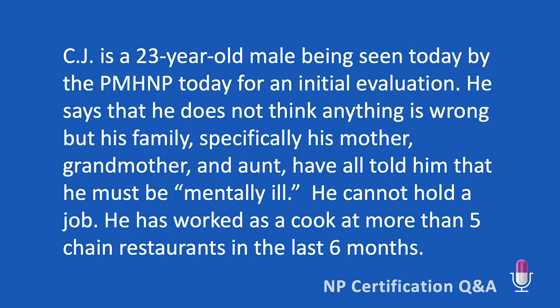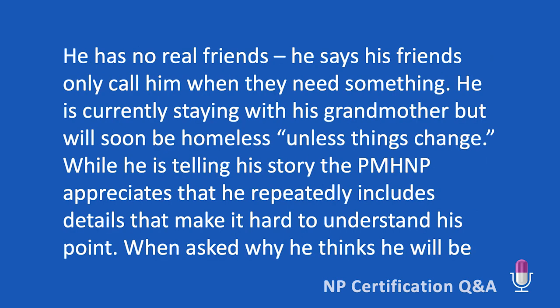CJ is a 23-year-old male being seen today by the PMHNP for an initial evaluation. He says that he does not think anything is wrong, but his family, specifically his mother, grandmother, and aunt, have all told him that he must be mentally ill. He cannot hold a job. He has worked as a cook at more than 5 chain restaurants in the last 6 months. He has no real friends. He says his friends only call him when they need something. He is currently staying with his grandmother, but will soon be homeless unless things change.